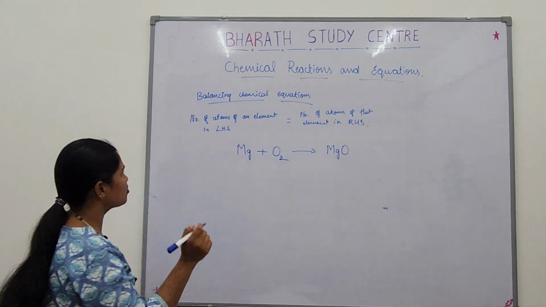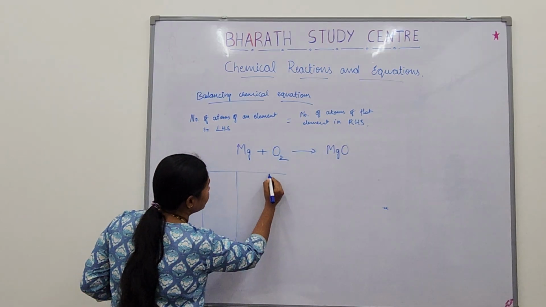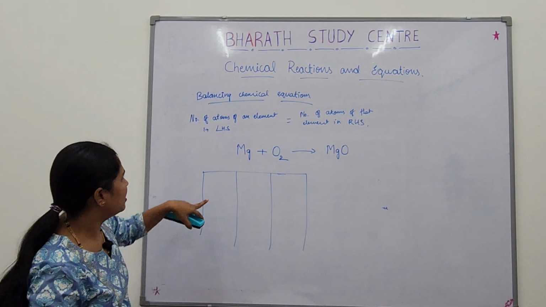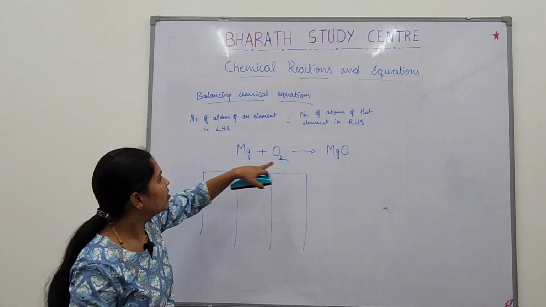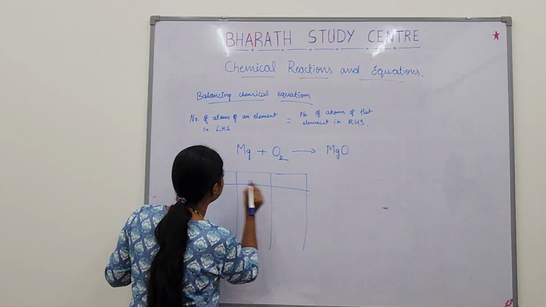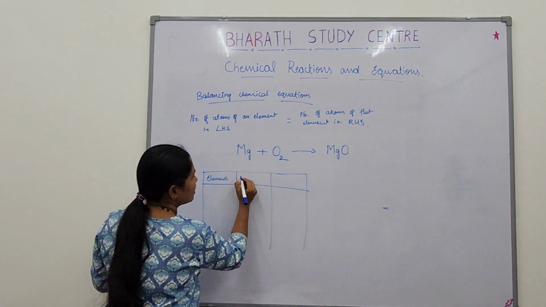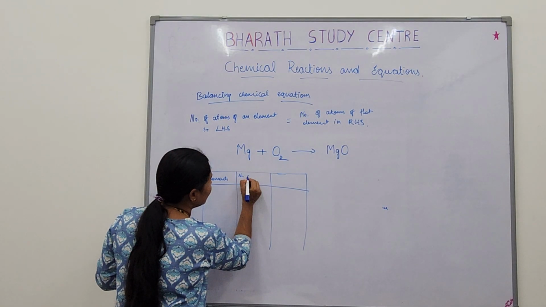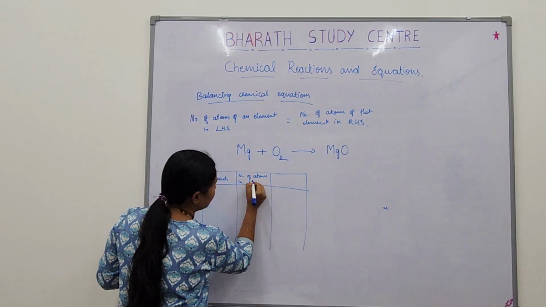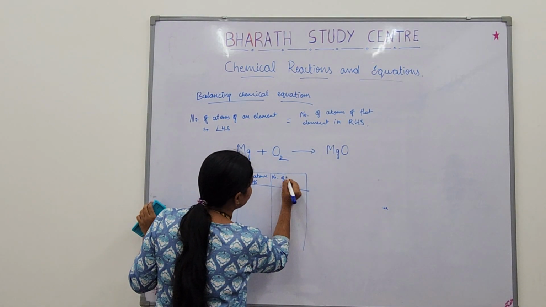Magnesium. Okay, I'll come to the table. I'll draw a table. Tell me, what are the elements in this whole reaction? First thing is elements. Number of atoms in LHS. Next is number of atoms in RHS.